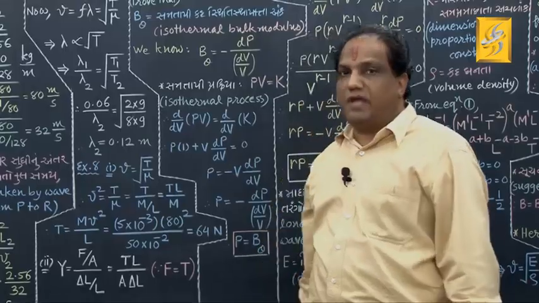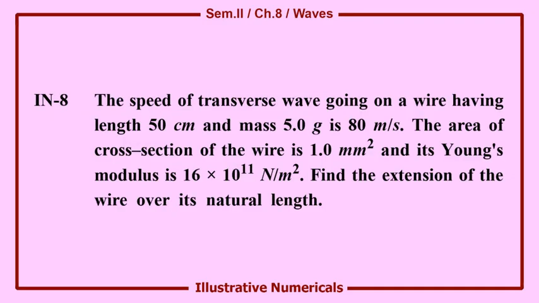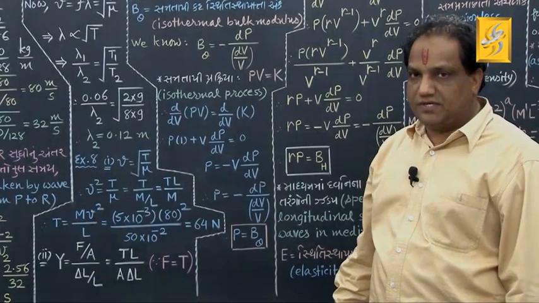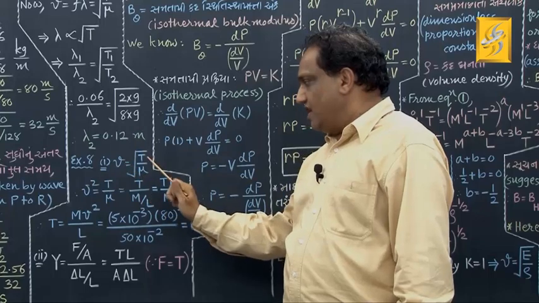Read now the statement of sum number 8. V equals under root of T by mu.